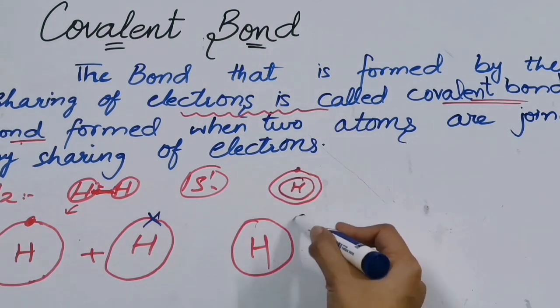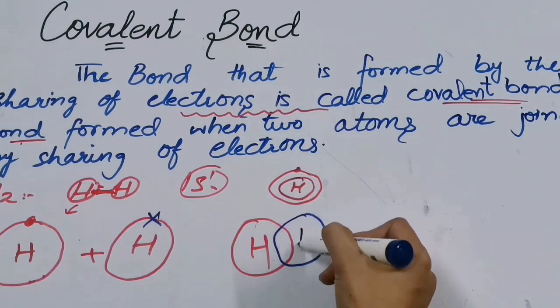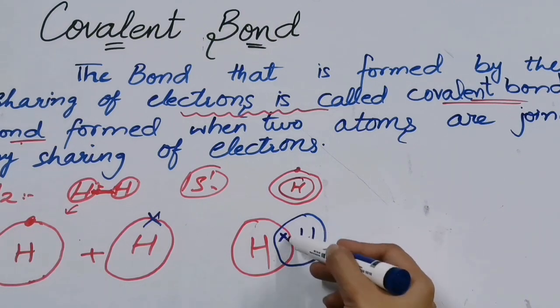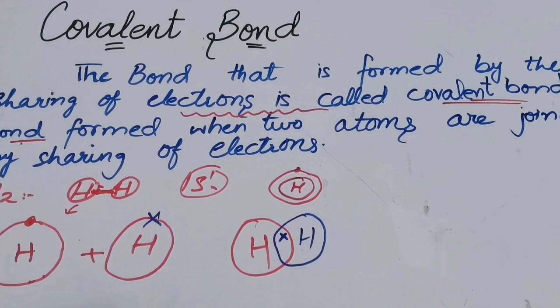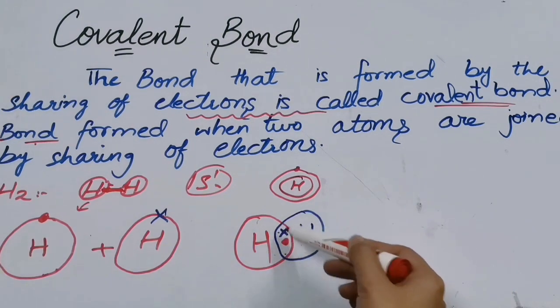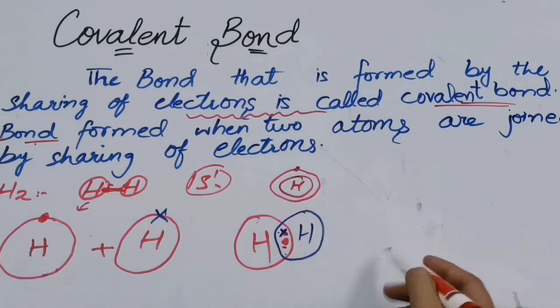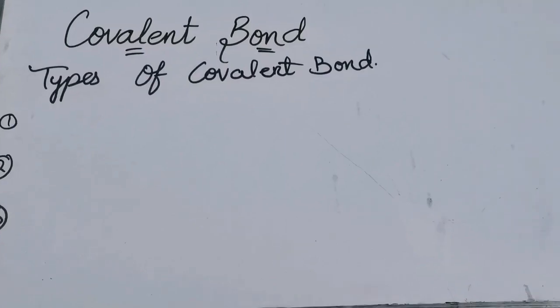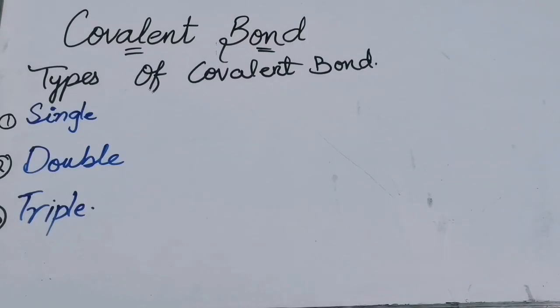And this is the other hydrogen. Okay? Now this is one electron of this hydrogen, other electron of this hydrogen. They both are sharing their electrons, and with the sharing of electrons a bond will be formed, and that bond is known as covalent bond. Now we will study the types of covalent bond. So the types of covalent bonds are single, double and triple covalent bond.